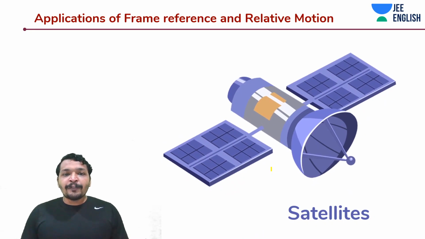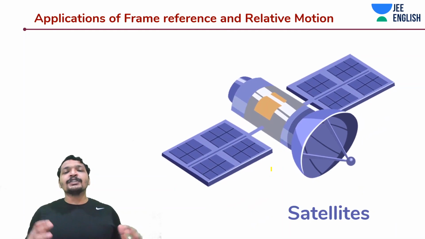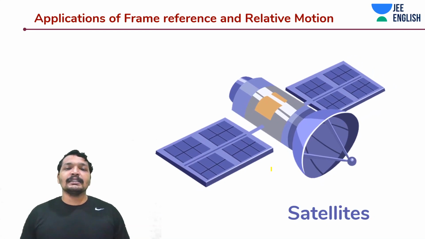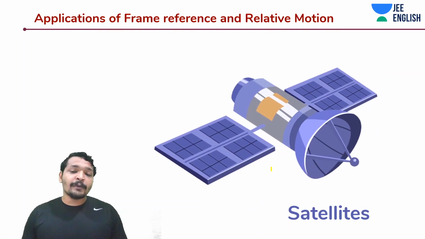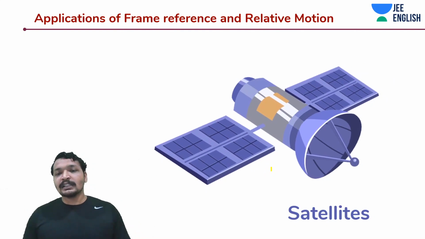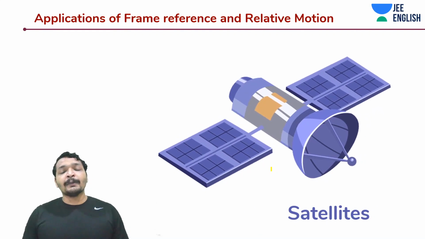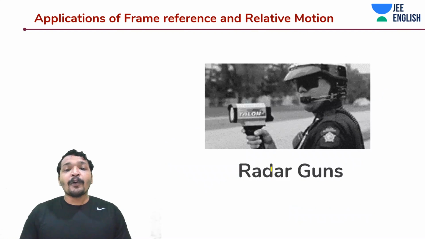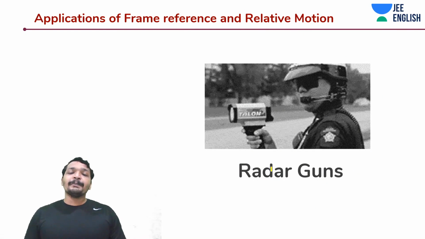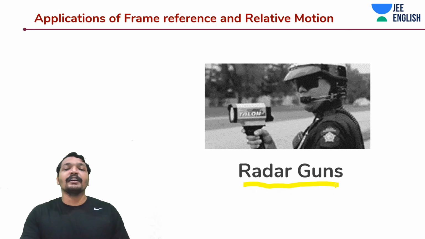When we are talking about frame of reference and relative motion, it is used in satellites, guys. Your GPS is also using relative motion and frame of reference. The satellites are seeing relative motion and frame of reference. And another interesting thing, the police notice speed with a radar gun, which is using relative motion, the Doppler effect. The radar guns make use of the Doppler effect.